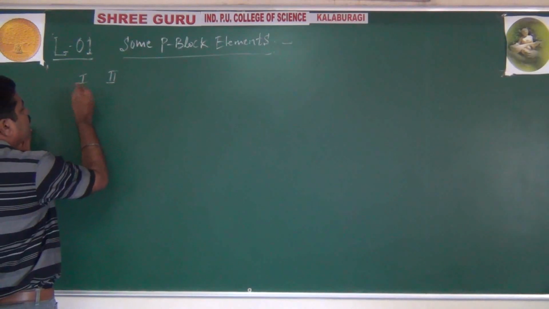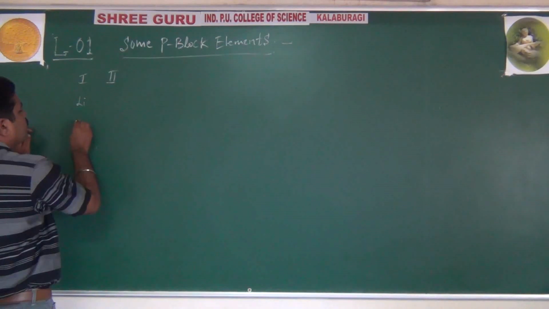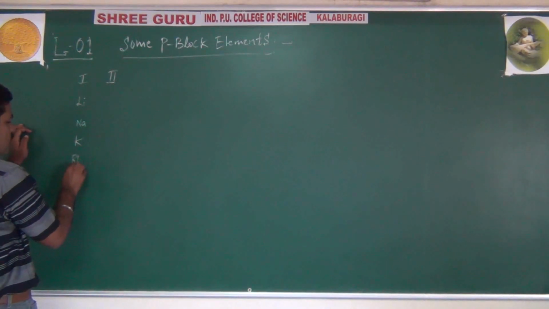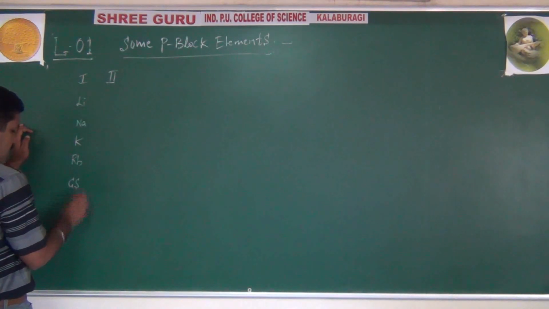Group 1 especially has the alkali metals: lithium, sodium, potassium, rubidium, cesium and francium.